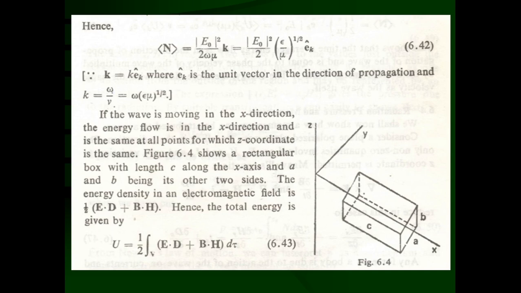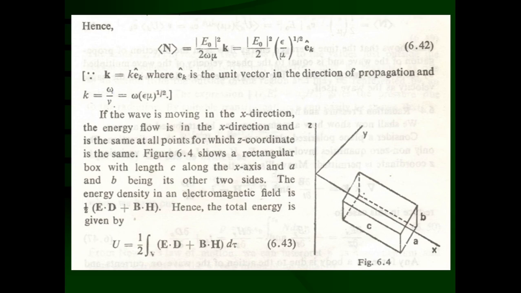That way we know that electromagnetic energy is related with the electromagnetic fields, and it is nothing but 1/2 (E dot D plus B dot H). That is called the electromagnetic energy density, which we have already studied in a previous chapter.